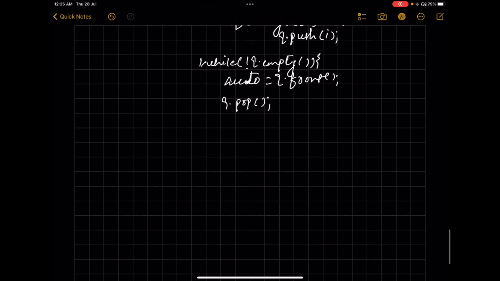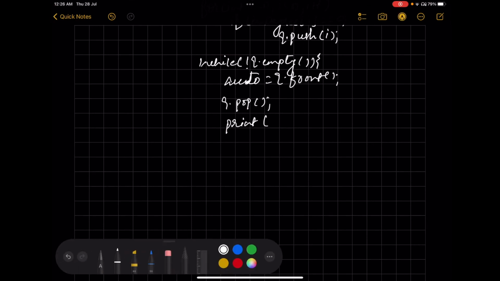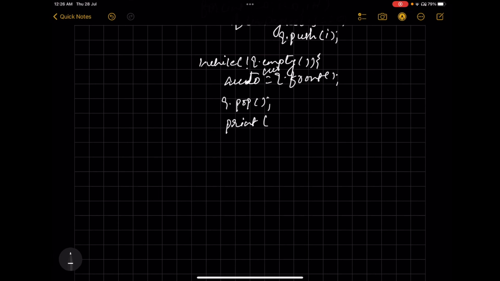After that, the first step is that we'll print the current element. So we'll print the value of the current node.